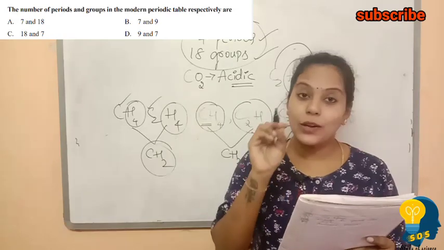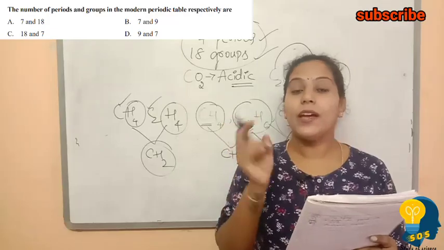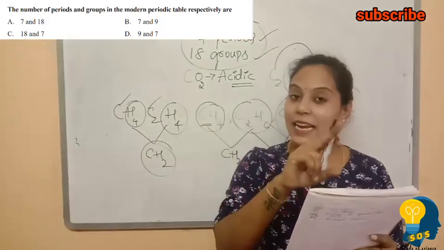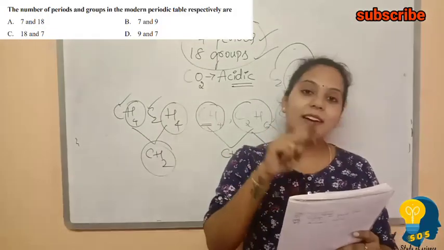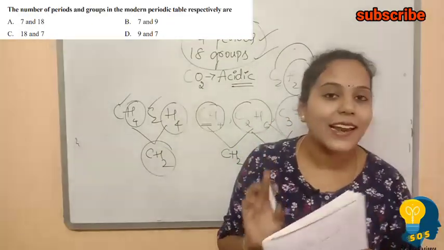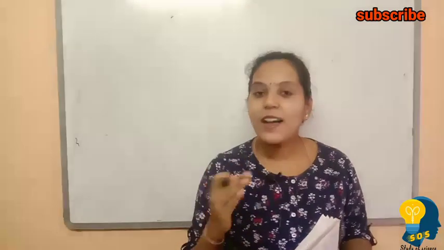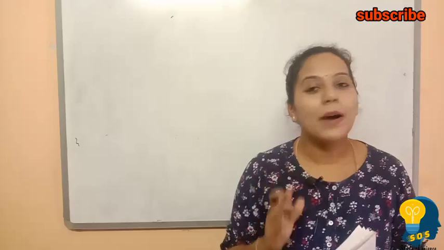Okay, first you have to look at what is given, whether they have given periods or groups first. Groups and periods means it will become 18 and 7. So they are asking periods and groups, so you have to write 7 and 18. So the first option is the correct one. Okay. So now we have completed the chemistry part. So let us start the multiple choice questions from biology.